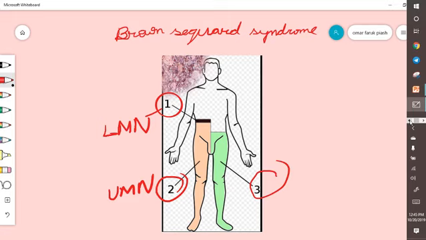If the lesion occurs above T1, it may present with ipsilateral Horner syndrome due to damage of the oculosympathetic pathway, and that is all for Brown-Sequard syndrome.